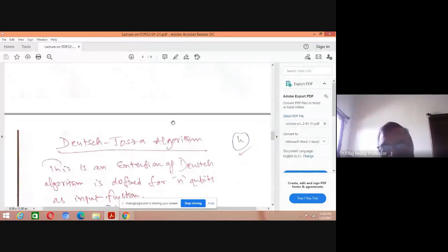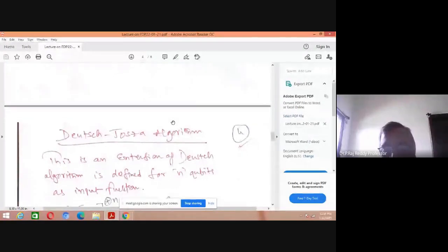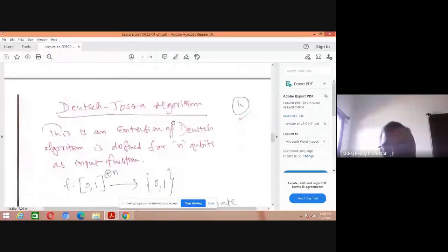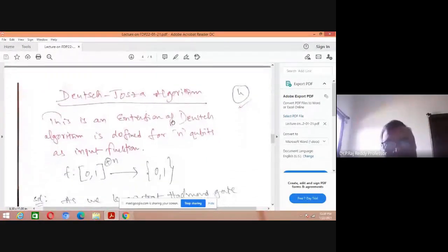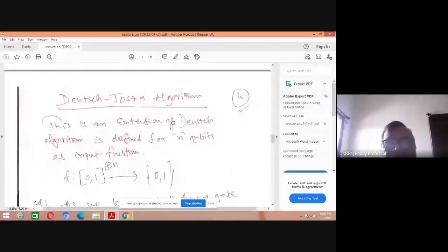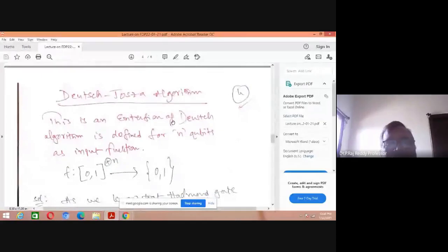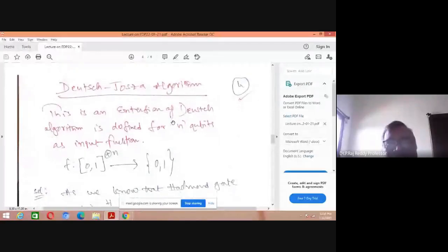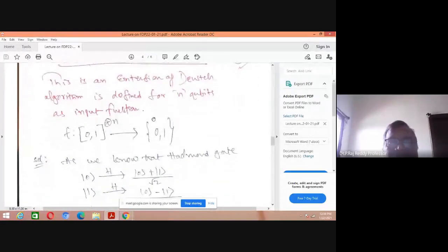When you go for more than a single qubit, you require a lot of vector space. You require Hilbert spaces and subsets of Hilbert spaces. Total vector calculus is involved here, particularly Hilbert spaces. So how can we define this? This is the Deutsch-Jozsa algorithm, an extension of Deutsch's algorithm, defined for n qubits as an input function. This is an oracle, a definition of the function.